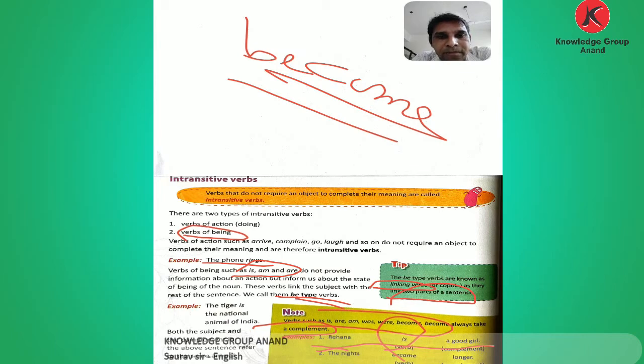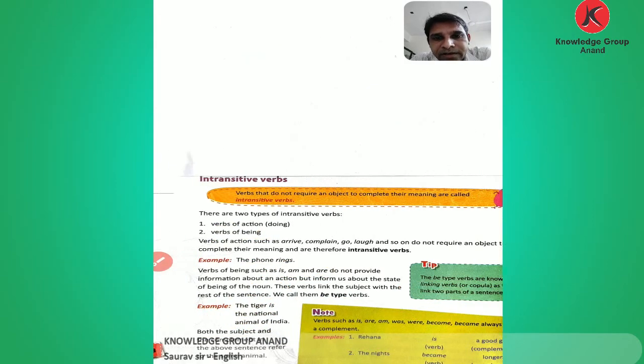The nights became longer. Became is the verb, and longer is the complement, about the nights. Now see another example: The tiger is the national animal of India. Here the to-be form is given, is. The tiger is the subject, and the rest of the sentence is the complement. The sentence refers to the same animal: the tiger is the national animal, and the national animal is the tiger. Both are given as the complement here.